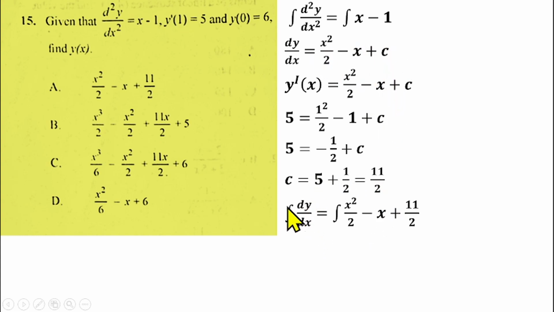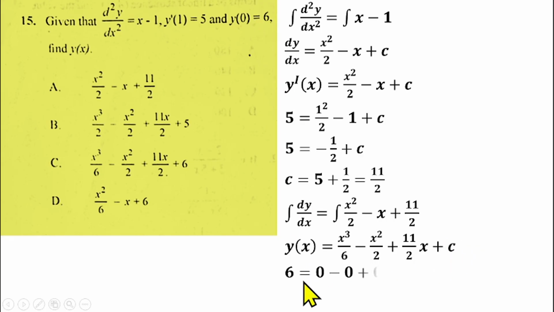Then you can also integrate this again. If I integrate dy/dx, I'm going to get y of x, which is what you're looking for. So that gives us y of x equals, if I integrate x squared over 2, that gives us x cubed over 6, minus, if I integrate x, that gives me x squared over 2, plus, if I integrate 11 over 2, that gives us 11 over 2 x, plus c, another constant after integration. Then from there, we are given the value of y of 0. So that means our x will be equal to 0 here, to be able to find the value of our c.